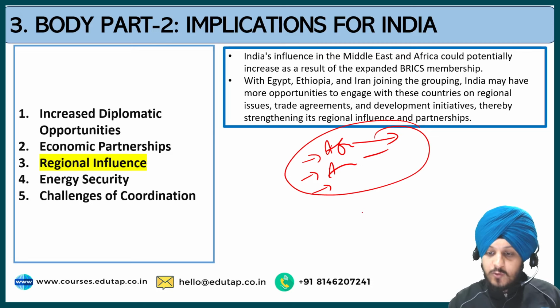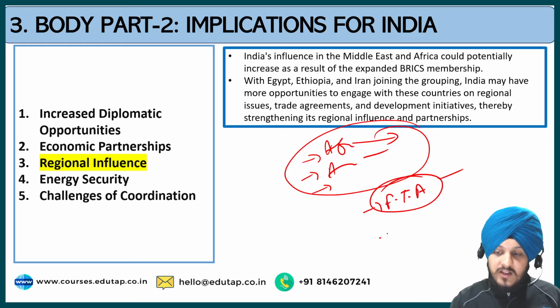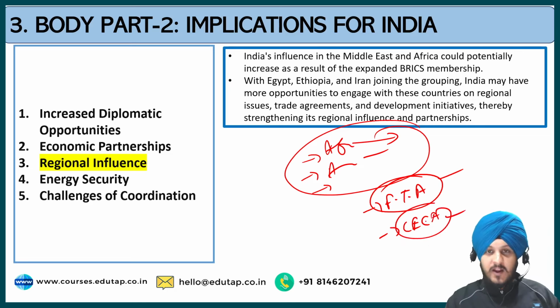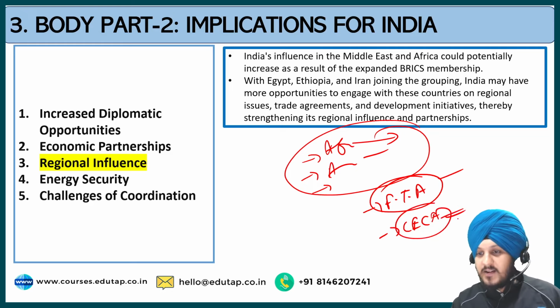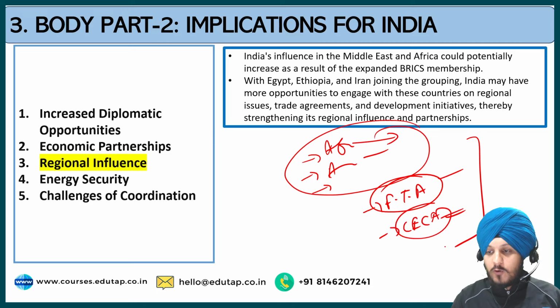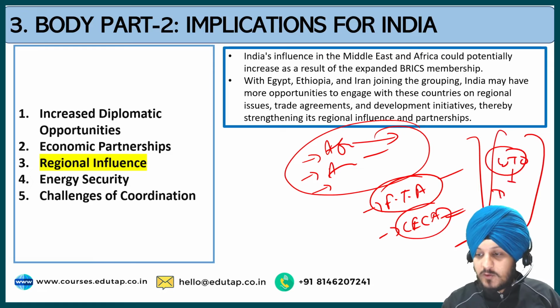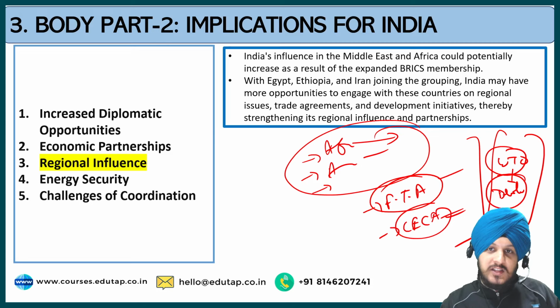So, what India can do is use BRICS to sign free trade agreements with the nations, then the comprehensive economic cooperation agreements. Such types of FTAs and CECAs can be signed by using BRICS as a platform and can also be used to discuss the issues of the World Trade Organization with respect to the developing countries, because since BRICS has the developing countries, they can generate a voice.